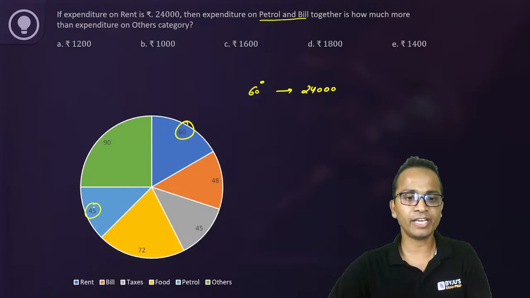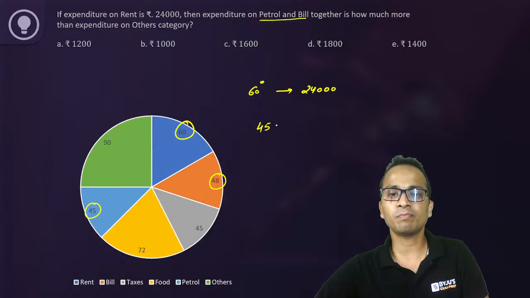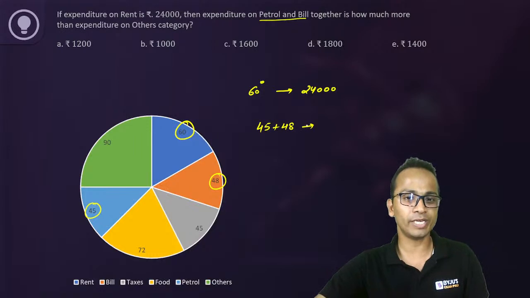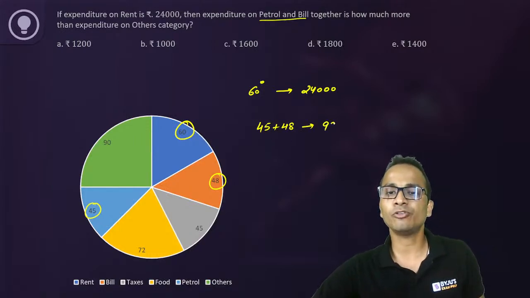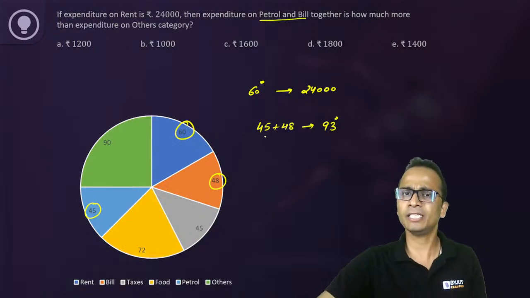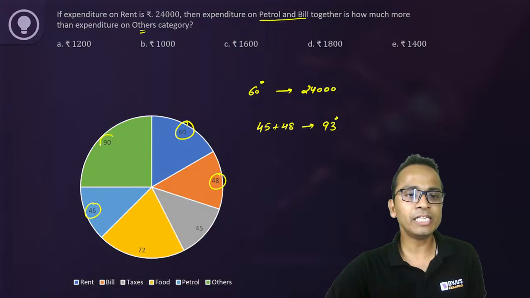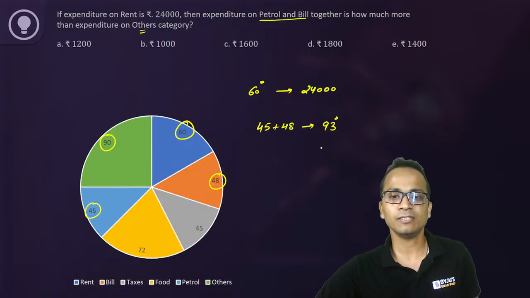Petrol is 45 and bill is 48. So 45 plus 48 is petrol and bill together, which is 93 degrees. Is how much more than expenditure on others? Expenditure on others is 90. So the difference between these two is 3 degrees.